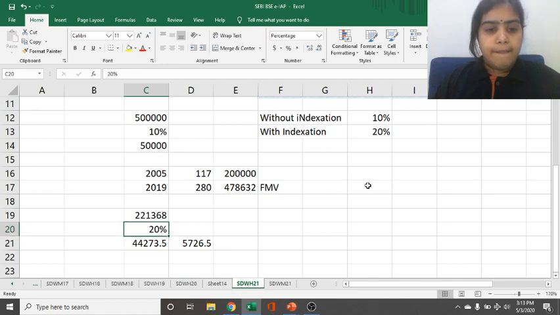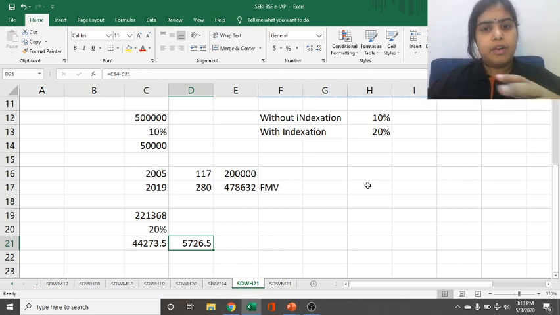44,273 rupees. Without indexation we had to pay 50,000, but with indexation, even though the tax rate is doubled, we had to pay only 44,000 rupees. So we saved around 6,000 rupees here. This is how indexation is done. We have seen one example of indexation.